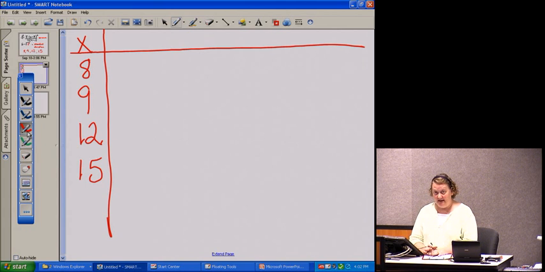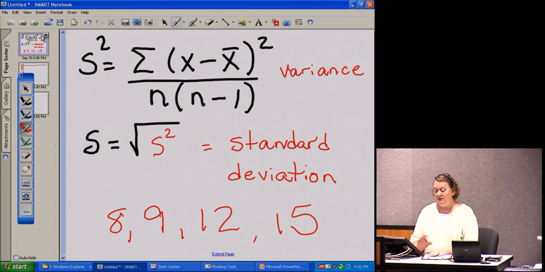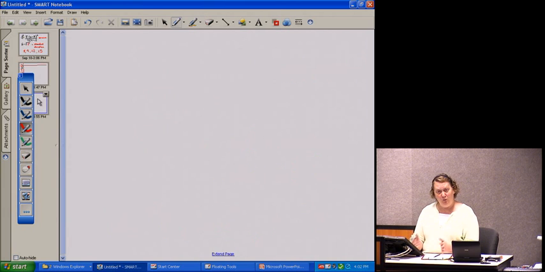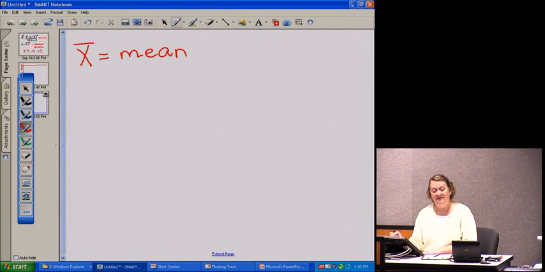Now, as we look back at our formula, the first thing we need to do is notice that it says x minus x bar. What is x bar? Remember, x bar is the symbol for your mean, and that's the average. If you look it up in your text, it'll give you a fancy formula that says sum x divided by n. Remember, that's just the sum of your first column.